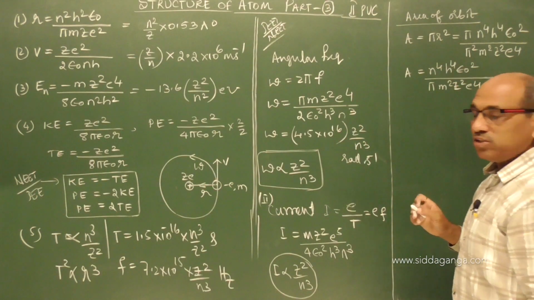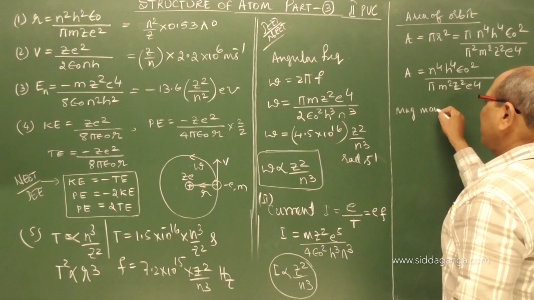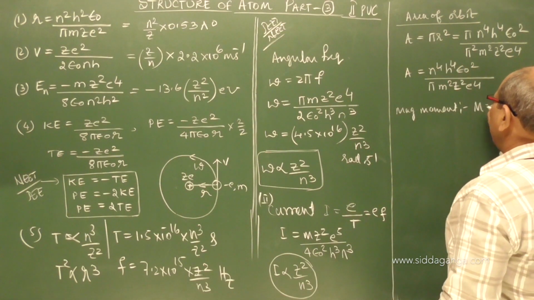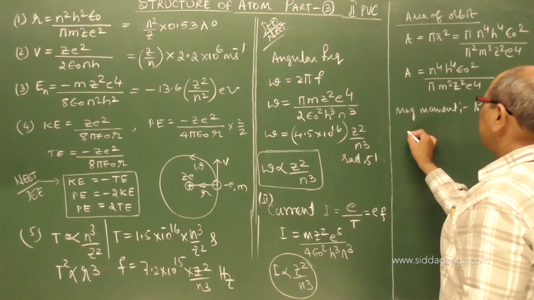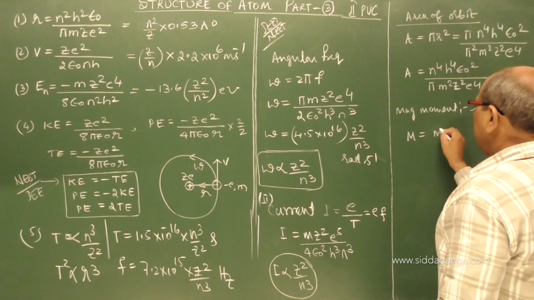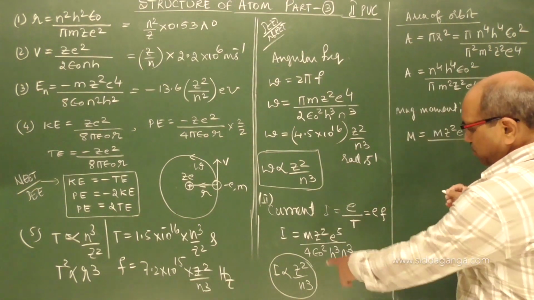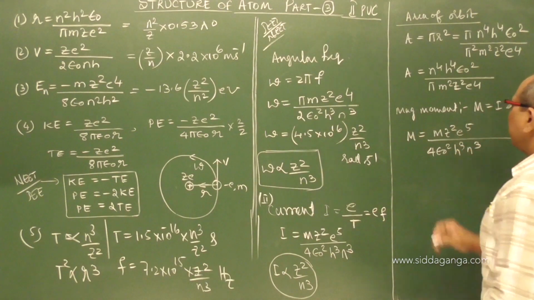Why I brought this, you may have understood: magnetic moment. For that I calculated the area. Magnetic moment is current into area, as you studied in magnetism. The current expression we have here is m z square e to the power of 5 divided by 4 epsilon naught square h cube n cube.